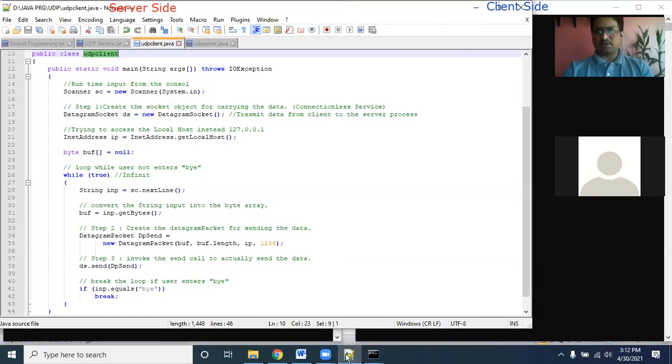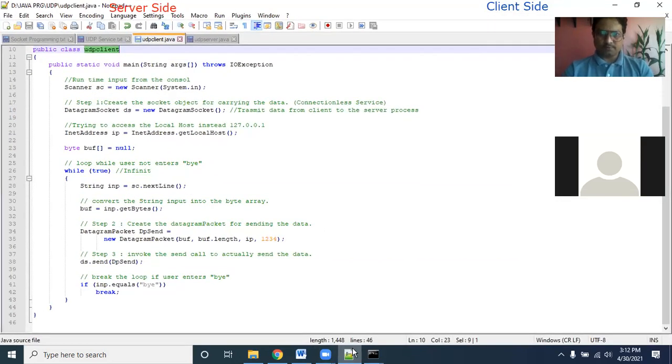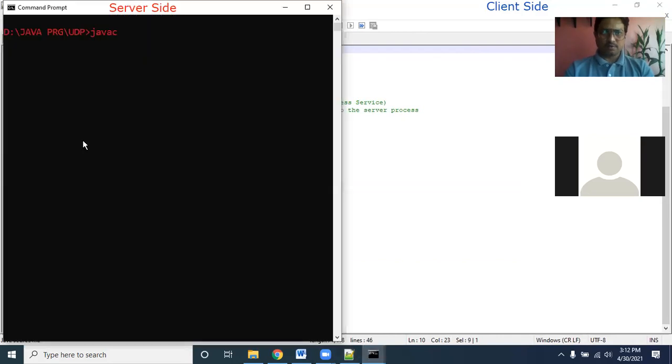Okay, fine. Java UDP server. No issue, you can execute that too. Do not bother about the compilation, just bother about the execution only.